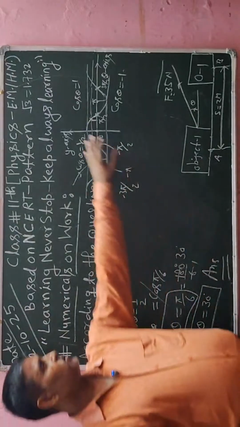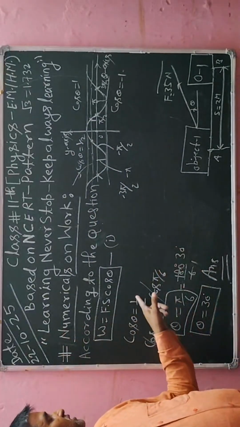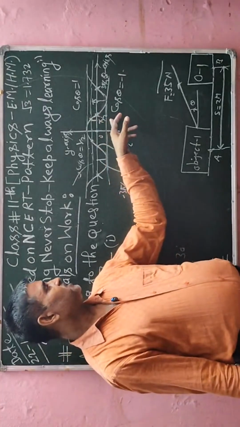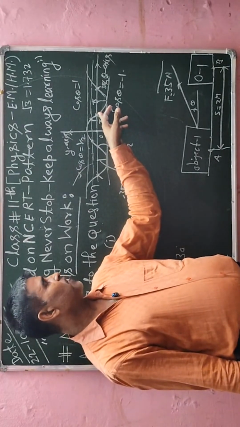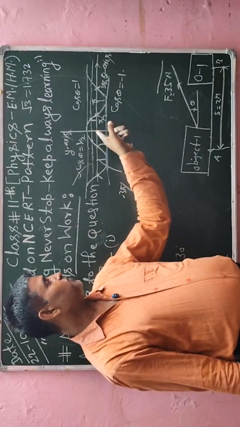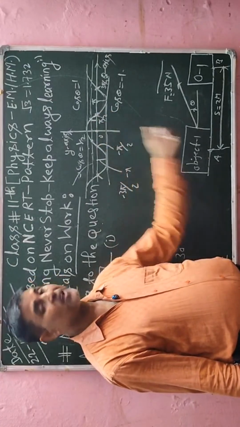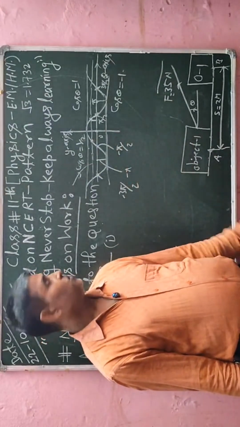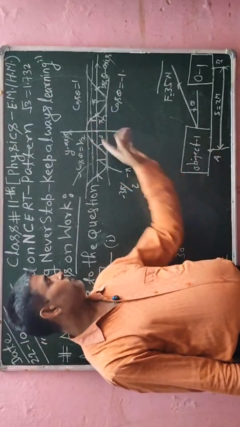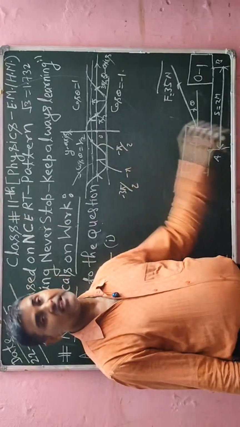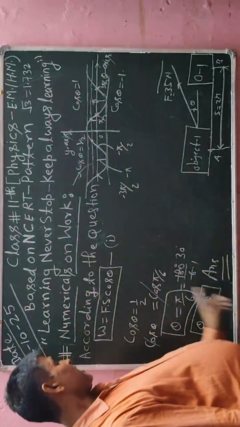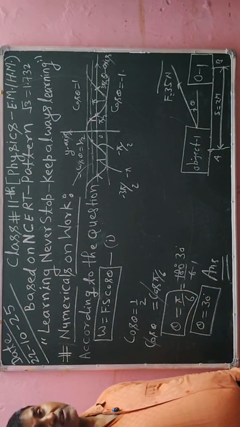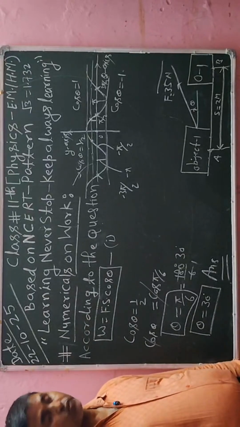According to the quadrant, I will substitute the value. Because this value is lying in the first quadrant, we have to consider pi by 6 here, because this is less than pi by 2. Pi is 180 degrees, I will divide by 2, so I will get 90 degrees. So it is less than 90 degrees and greater than 0 degrees. So its value will be pi by 6, and when I convert pi into 180 degrees, after simplification I will get its value as 30 degrees. So it is coming in the first quadrant.